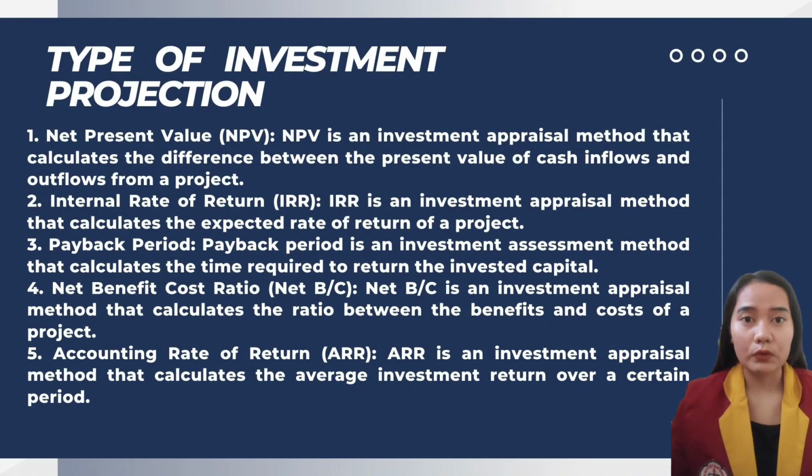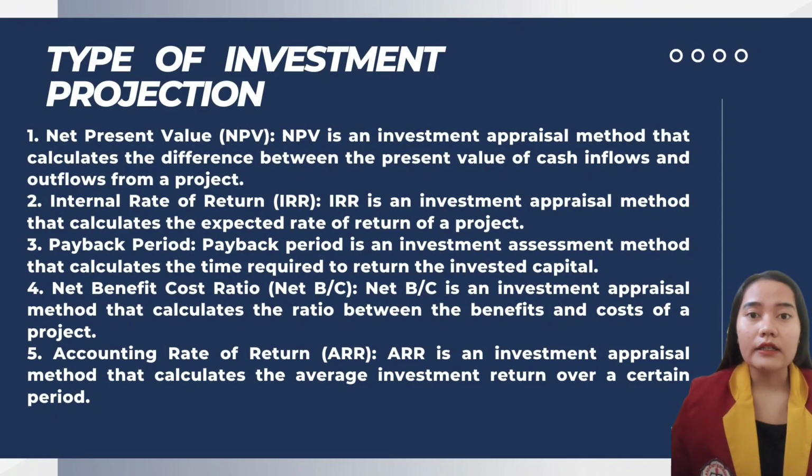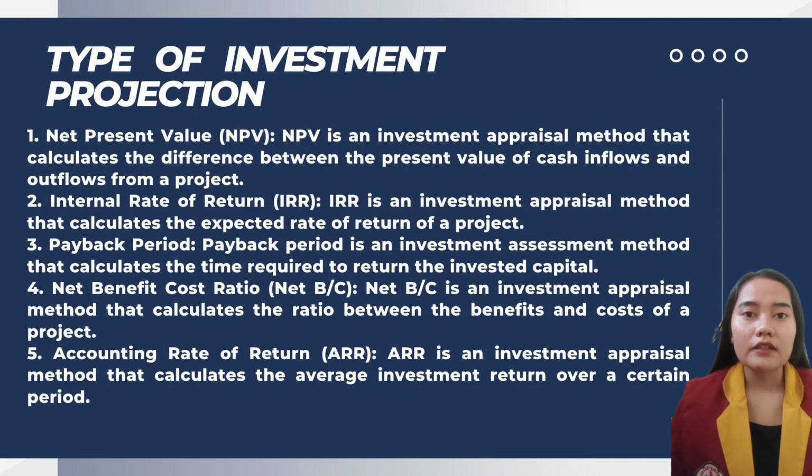Accounting rate of return is an investment appraisal method that calculates the average investment return over a certain period. If ARR is greater than the expected interest rate, then the project is worth investing in.